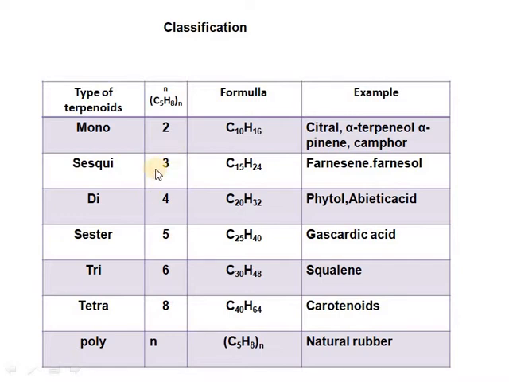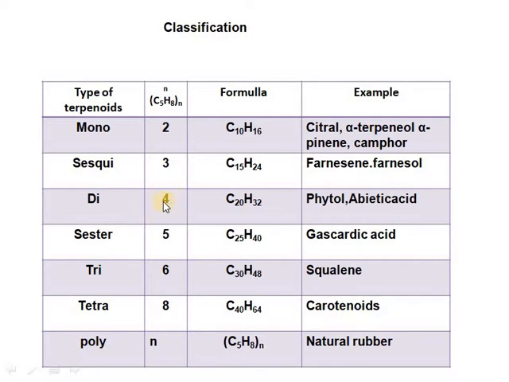Similarly, three joined isoprene units give the sesquiterpenes, having the molecular formula C15H24, for example farnesene, farnesol, etc.